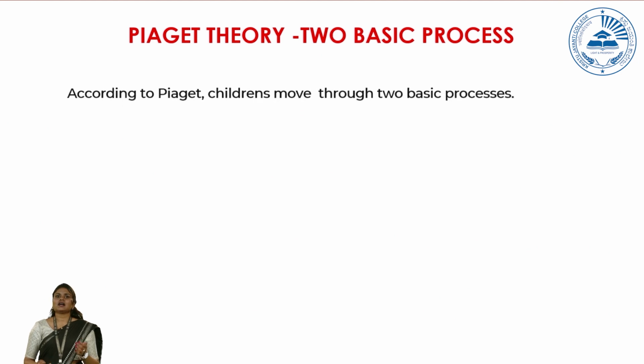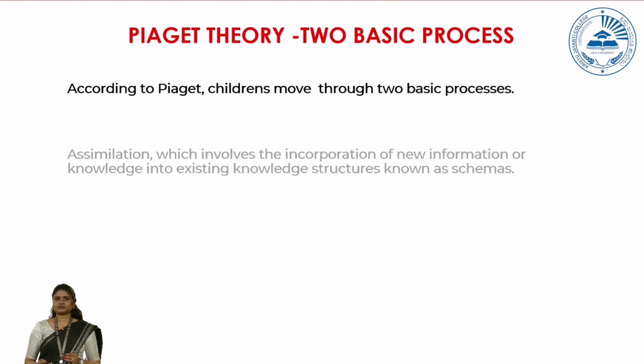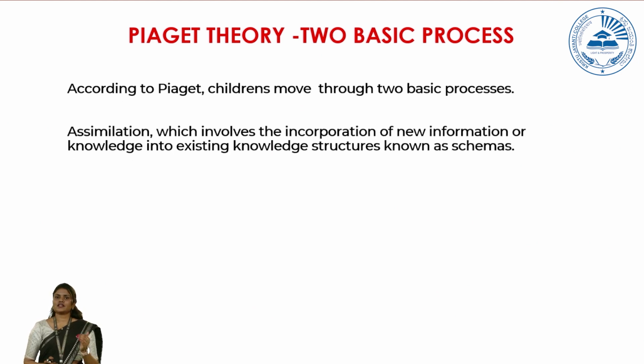One is assimilation, which involves incorporation of new information or knowledge into existing knowledge structures, which are known as schemas. Schemas are nothing but cognitive scaffolds which organize and hold a set of information.